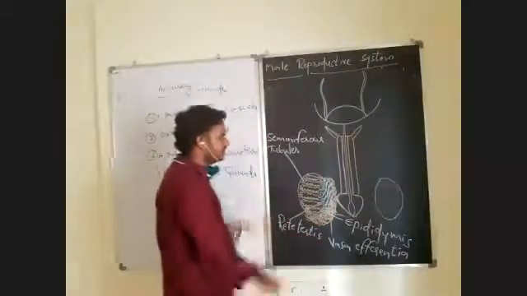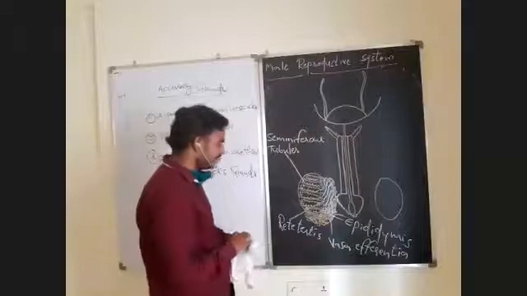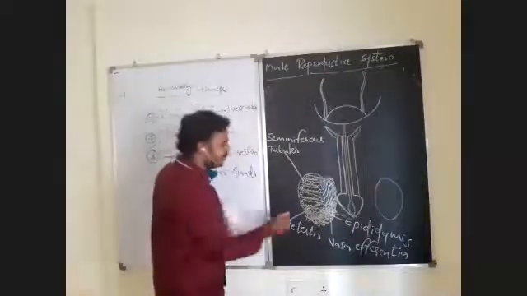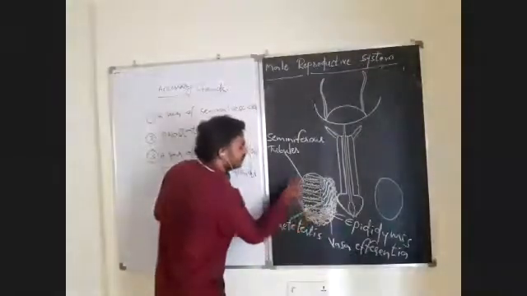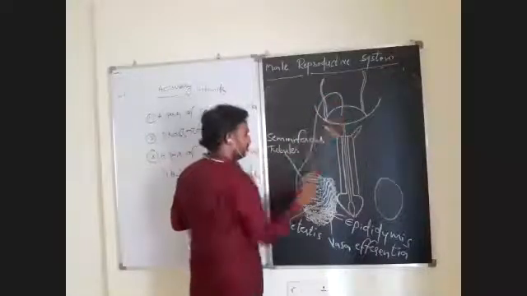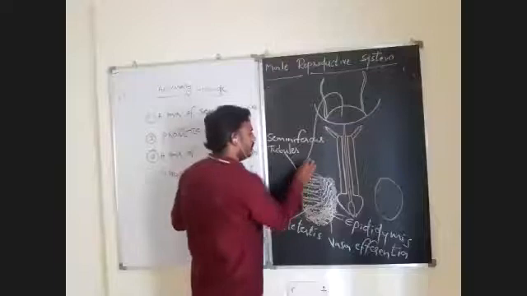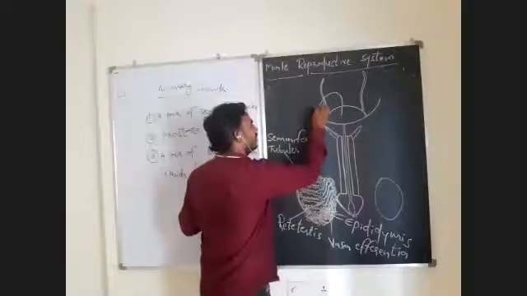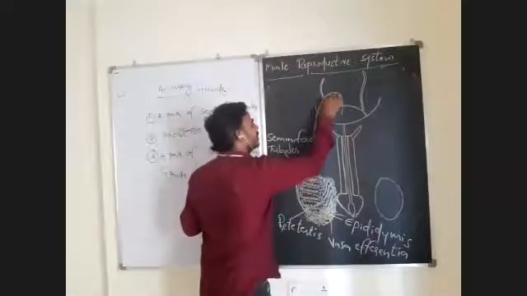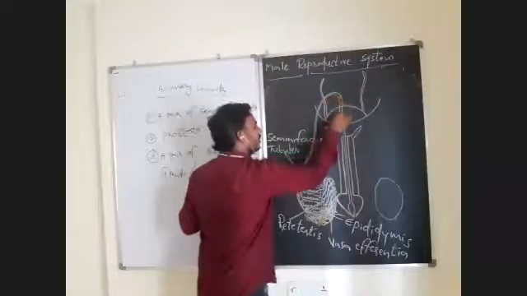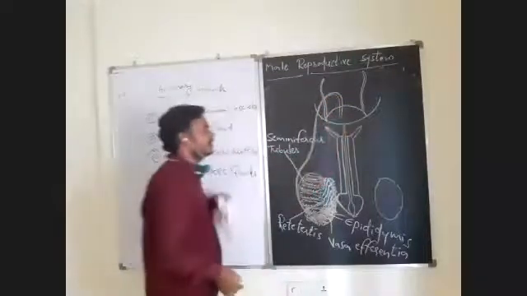Now this epididymis will open into a structure which enters the abdominal cavity, crosses the ureters as well as the urinary bladder, and ascends into the abdominal cavity.